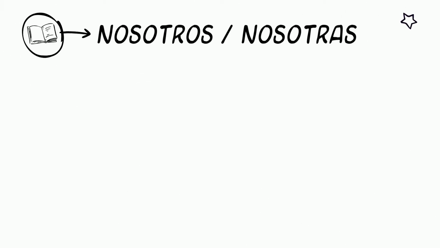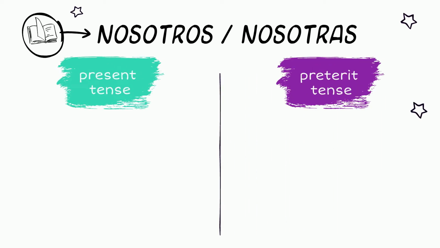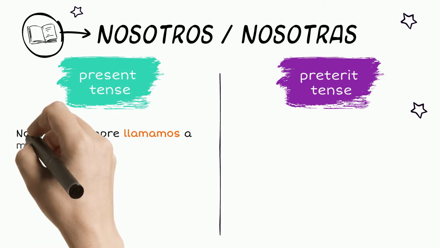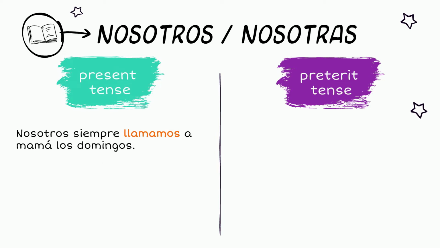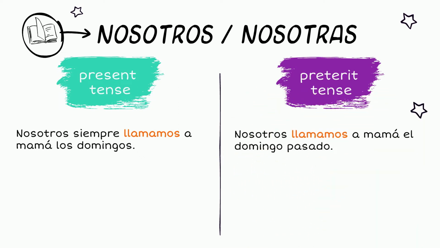Also note that the first person plural, nosotros, endings are the same as the present tense for AR and IR verbs, and you'll have to use the context to know which one is meant. There should be no confusion for ER verbs since those endings are different. Present tense versus preterite tense. Nosotros siempre llamamos a mamá los domingos. We always call mom on Sundays. Nosotros llamamos a mamá el domingo pasado. We called mom last Sunday.